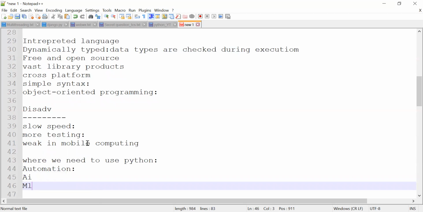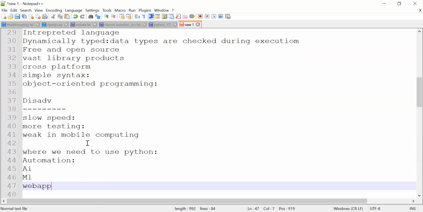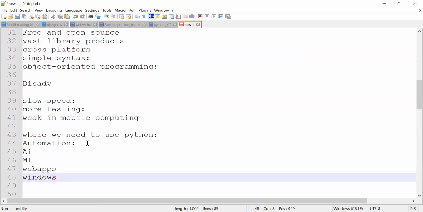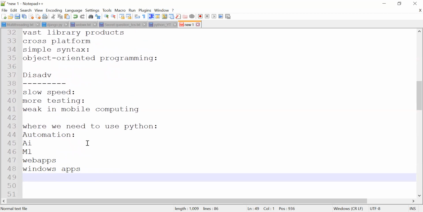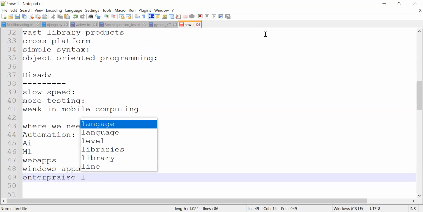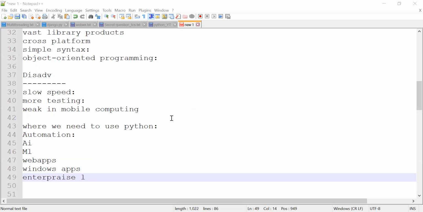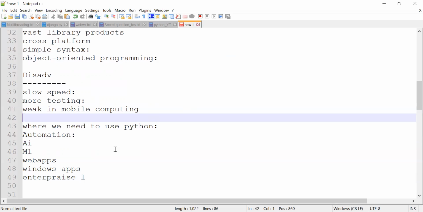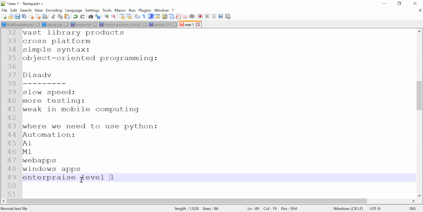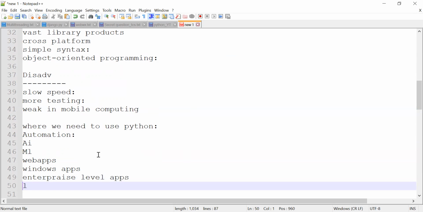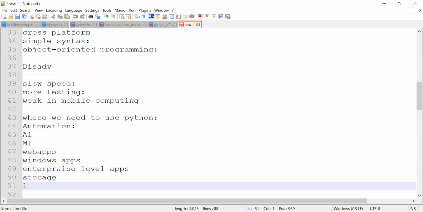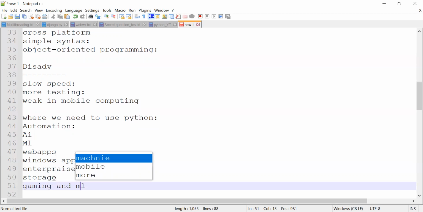Artificial intelligence, machine learning, and web apps, Windows apps, enterprise level apps, storage purposes, gaming, and mobile apps.